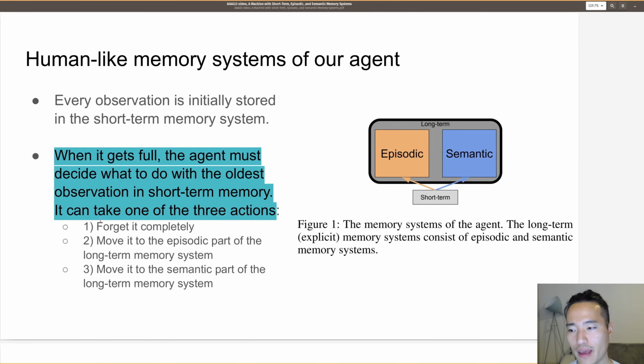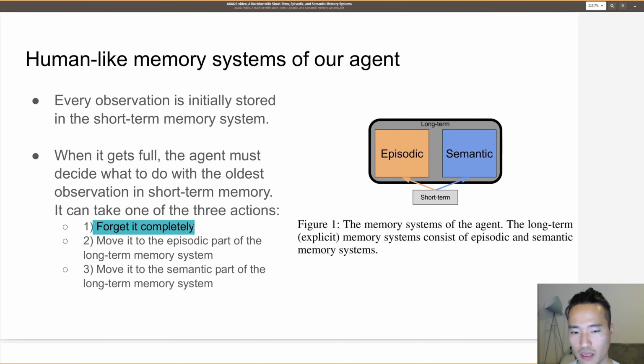It can take one of three actions. First, forget it completely. Second, move it to the episodic part of the long-term memory system. Third, move it to the semantic part of the long-term memory system. As you can see from the right-hand side of this diagram, the agent has to decide if it wants to put the oldest short-term memory in the episodic memory system, semantic, or just forget about it.